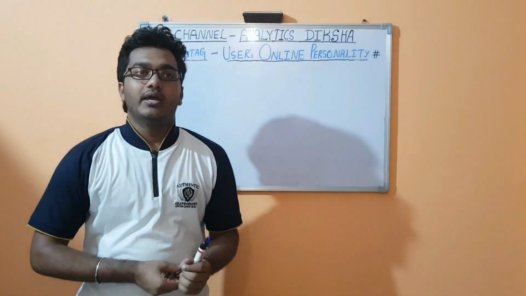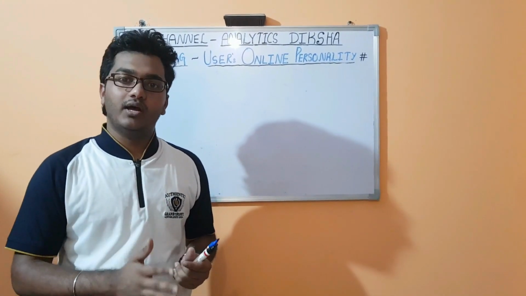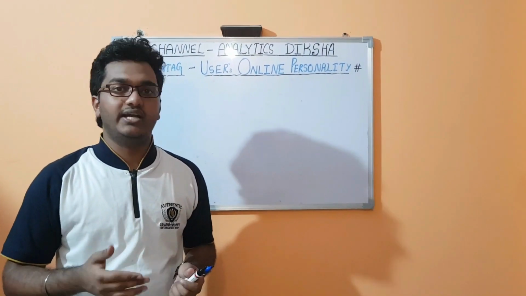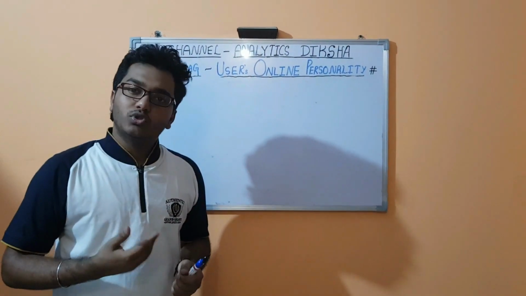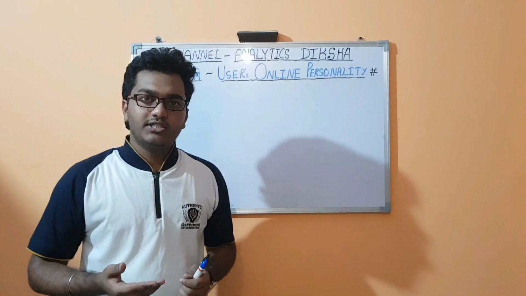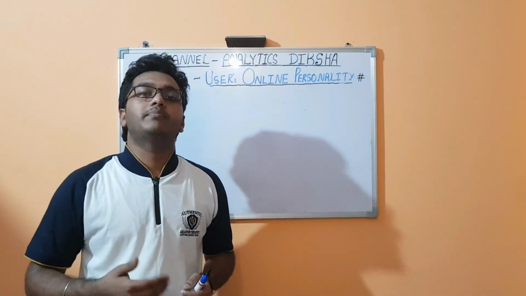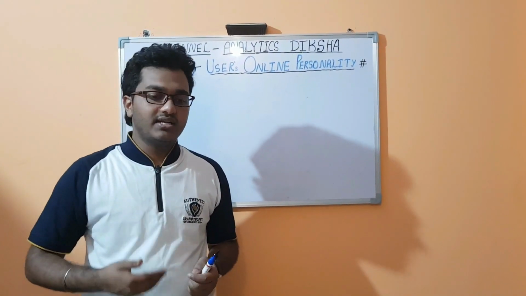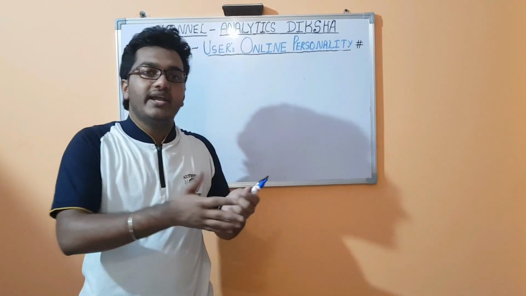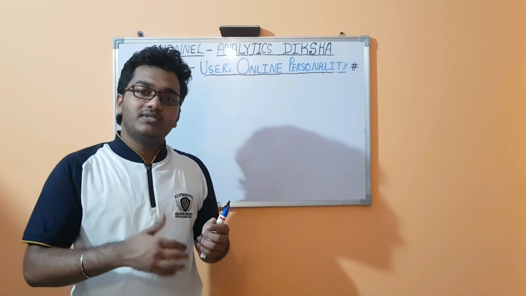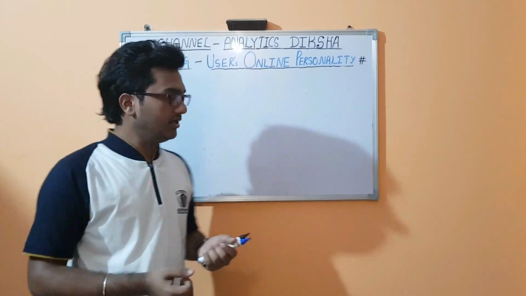Let's try to understand this problem. I assume that everyone knows a social media platform, Twitter, where hashtags have been extensively used and welcomed by a large community. The problem statement is, India's current Prime Minister is Narendra Modi, right? You have to find his online personality. Personality comprises what people are talking about him and how Modi is related to n number of things. So this will comprise the online personality. This is a very basic problem statement.